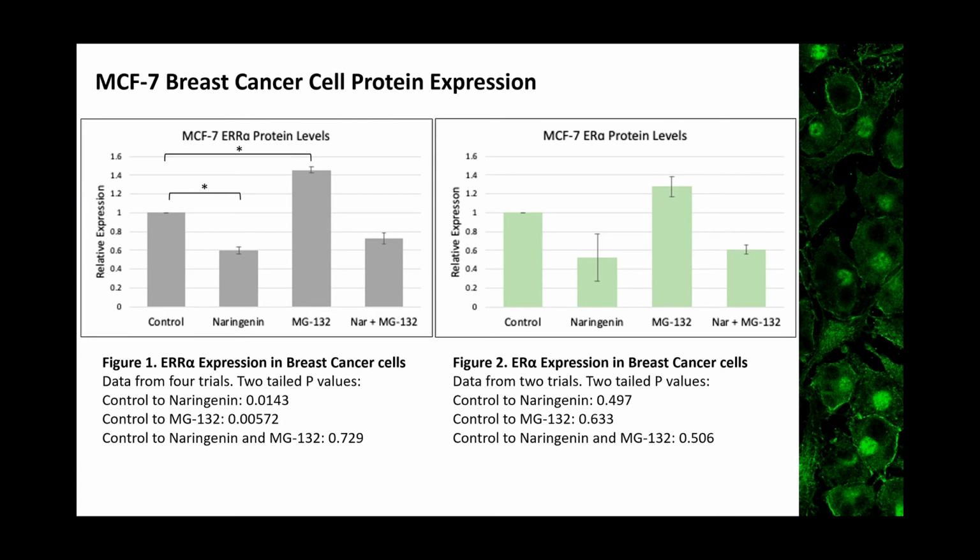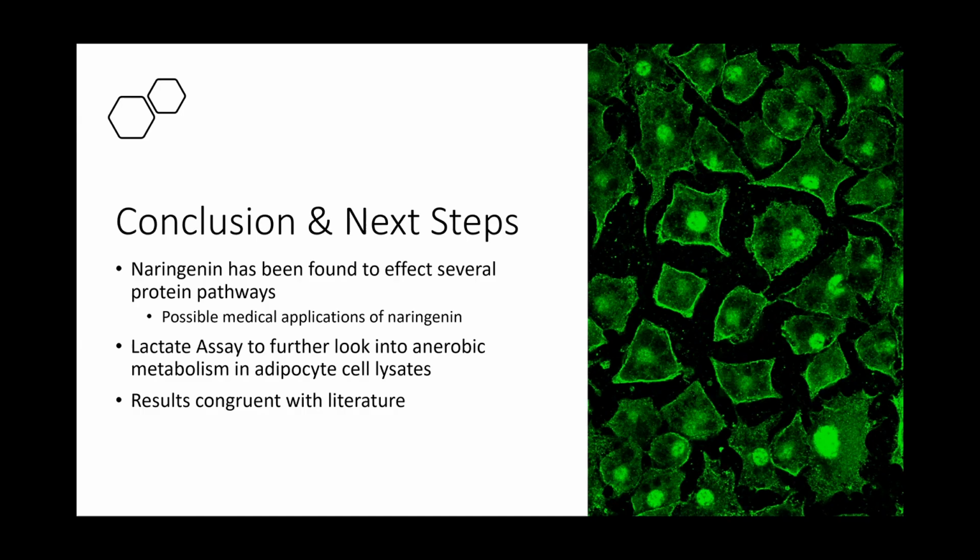MG132 is a proteasome inhibitor. The co-treatment of naringenin and MG132 suggests that naringenin does not produce its effects through labeling the proteins to be degraded in proteasomes. Naringenin, by decreasing the expression of these key transcriptional factors, may be causing a change in the metabolic profile of these cells to inhibit the Warburg effect. Through this mechanism, it is hypothesized that naringenin may be able to prevent tumorigenesis.